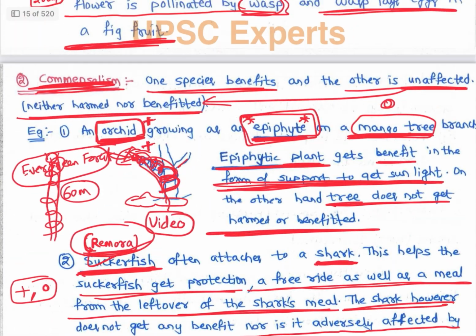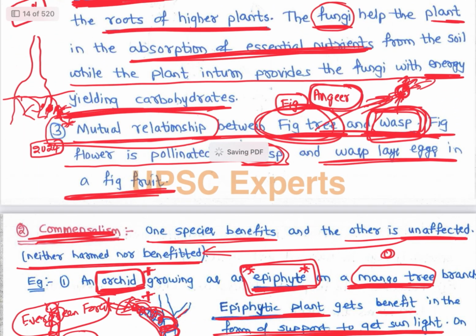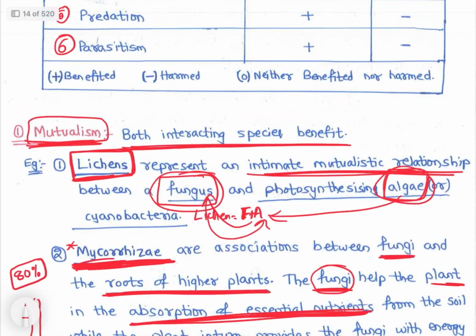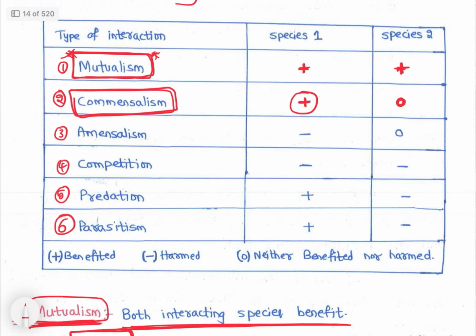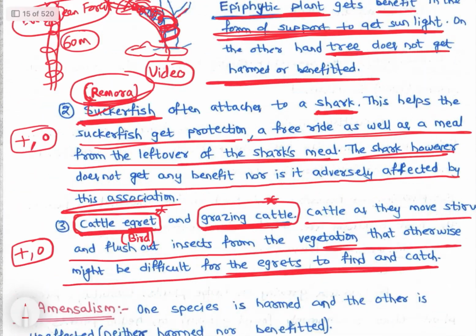And the third one is amensalism, right? So commensalism is positive and zero. On the other hand, amensalism is negative and zero. One is adversely affected and the other has zero impact, or is unaffected, neither benefited nor harmed. So let's see the example.